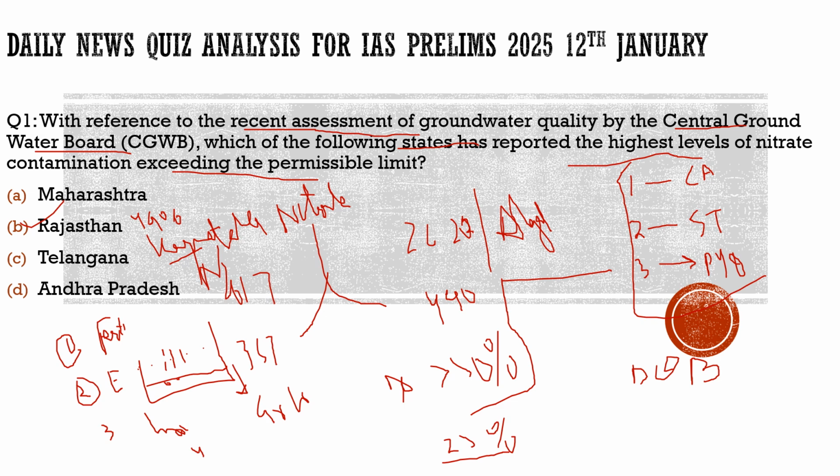What are the states which are highly polluted? Rajasthan, Karnataka, and Tamil Nadu. What are the reasons? We discussed that, and we compared it with the 2017 report. We saw how groundwater in more states is getting polluted. So with this, I hope you had understood the topic itself. Now let's move to another question and try to solve that.